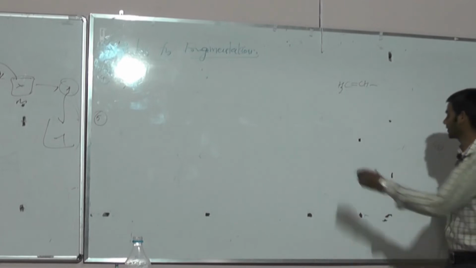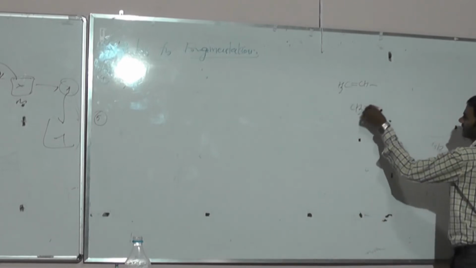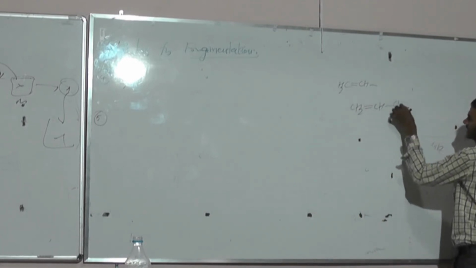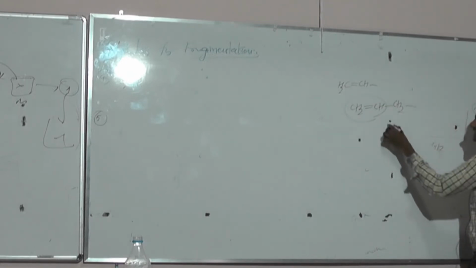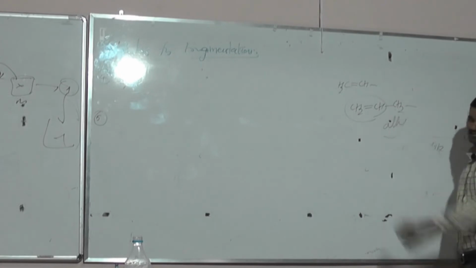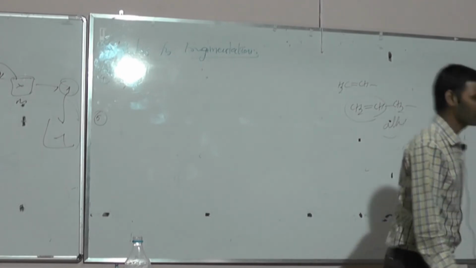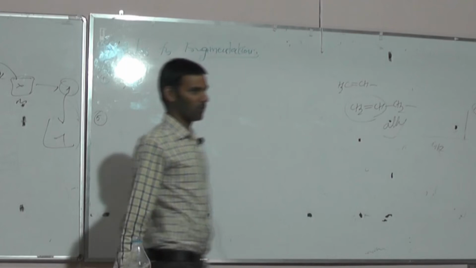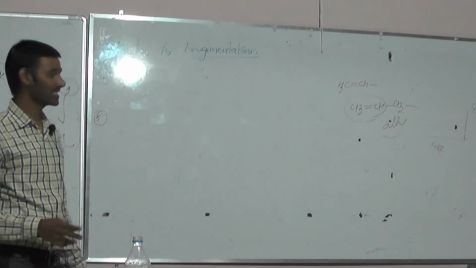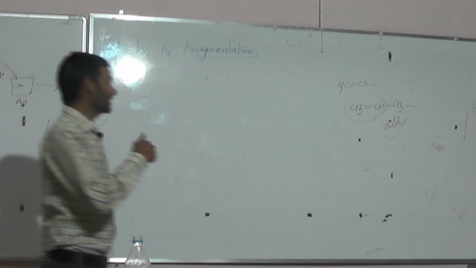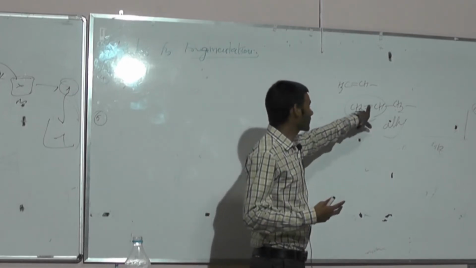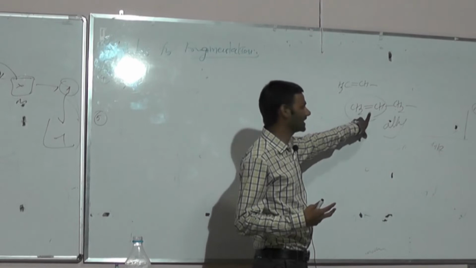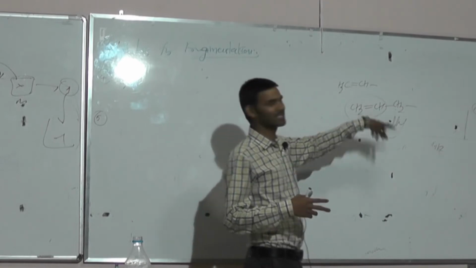The next one: vinyl, CH2 double bond CH, and then a CH2, a vinyl group with one methylene group, that is allyl. So alkenes are always looking for allylic cleavage. Why always allylic cleavage? Allylic is readily involved in delocalization of the pi bond, that is, readily involved in the mesomeric effect, thereby it gets stable.